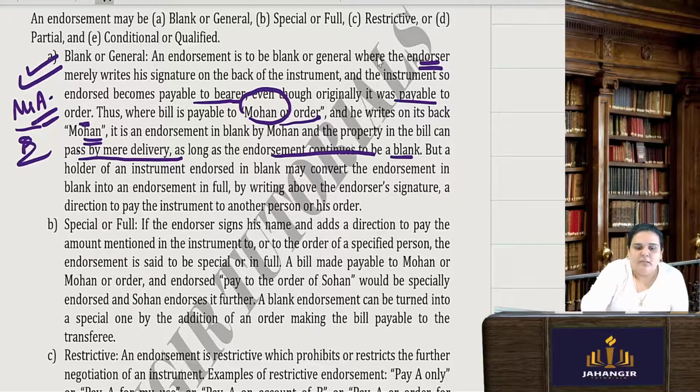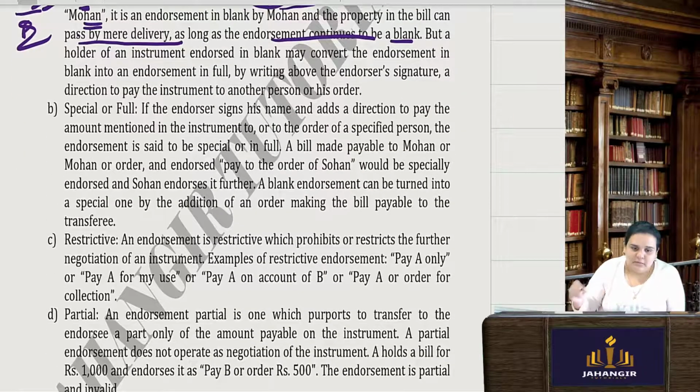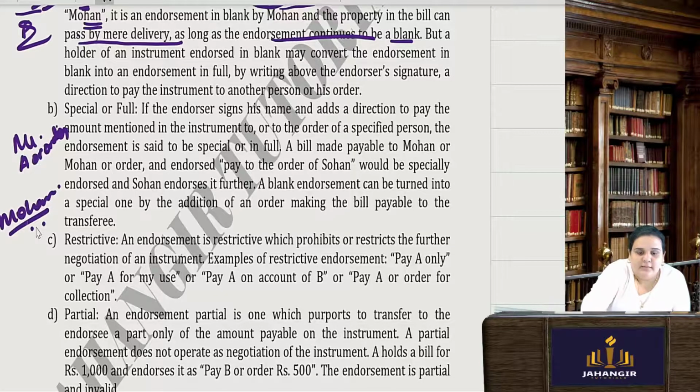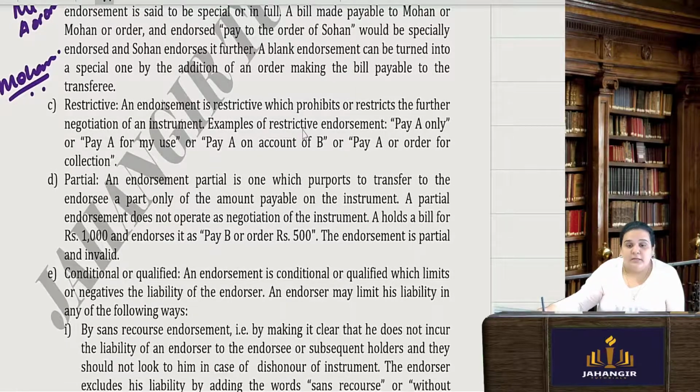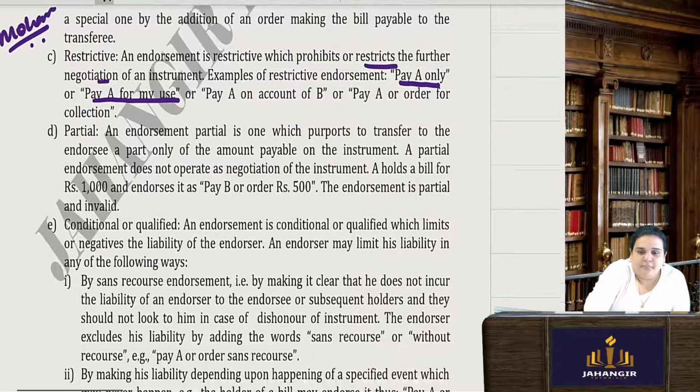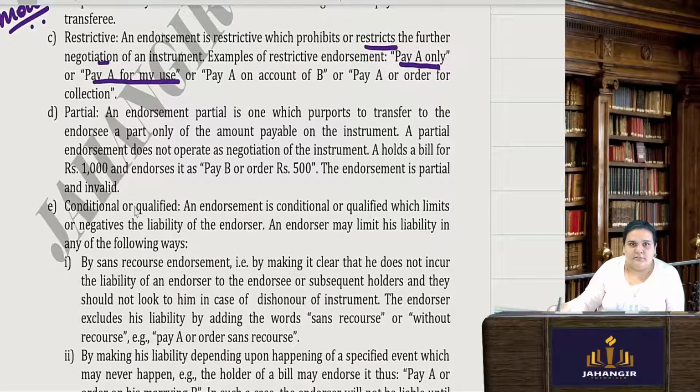Then we have a special or full endorsement. It means I am writing that this check is being endorsed to Mr. A or his order, and I am signing here as Mohan. Then restrictive endorsement prohibits or restricts further negotiation. It means pay A only, or pay A for my use. All these are restrictive in nature. Now this Mr. A cannot further endorse it.